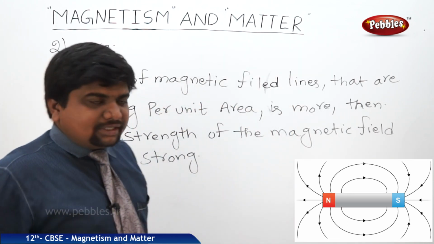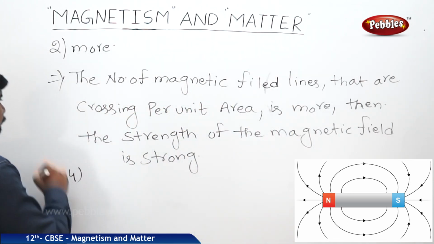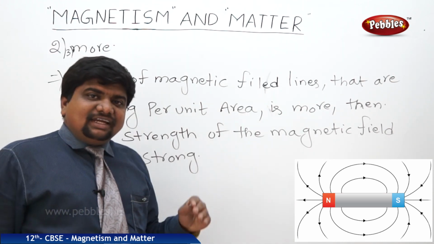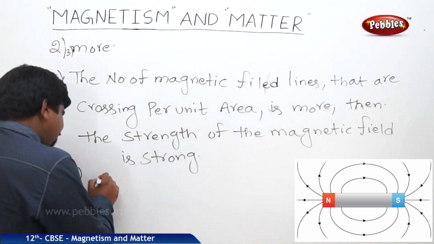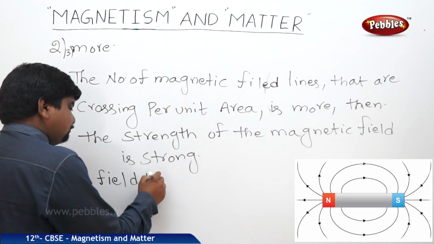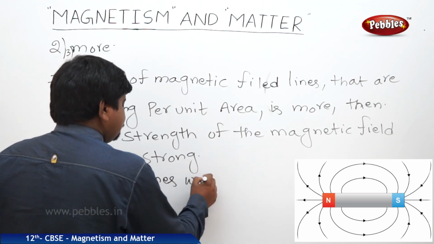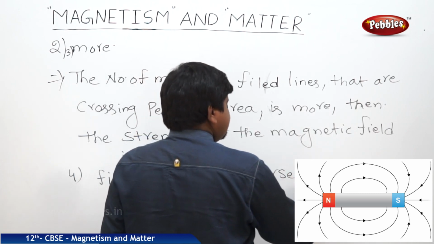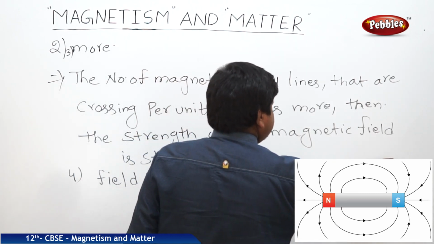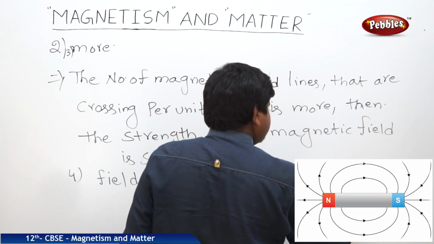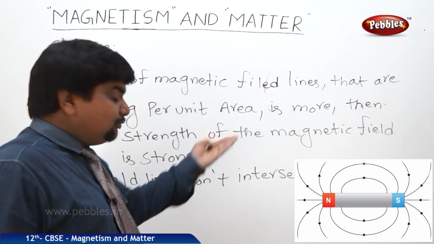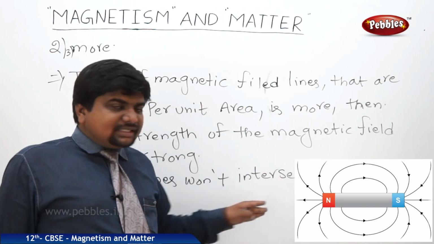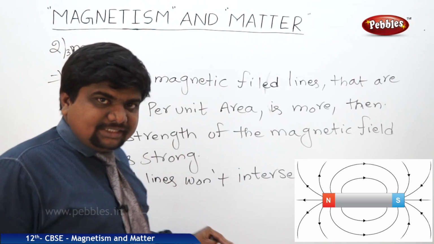This point should be important. The last one, the fourth one, this is the third one, two more means the third one. The fourth one is that magnetic field lines won't intersect with each other. If they intersect, the field won't be uniform. So these are the four important points where we can understand the magnetic field lines.